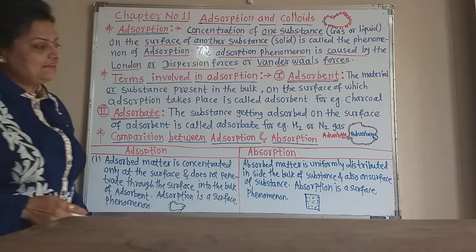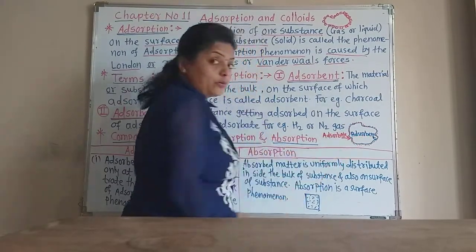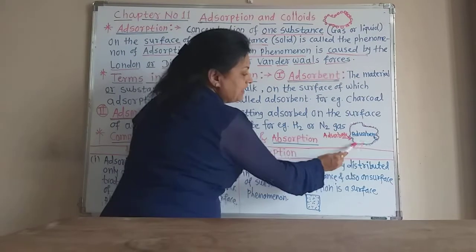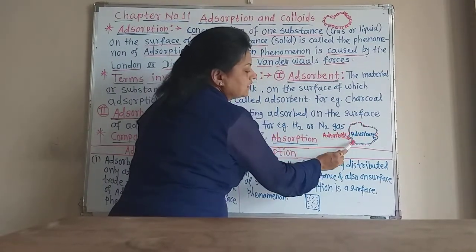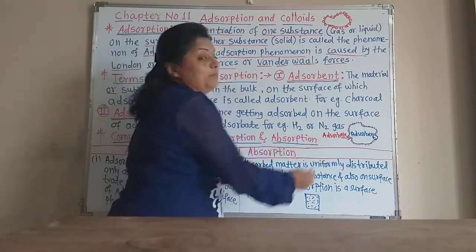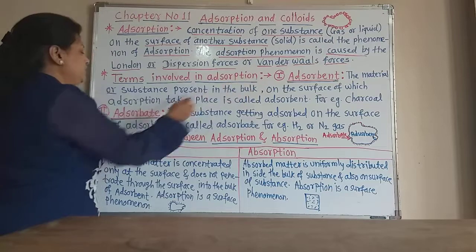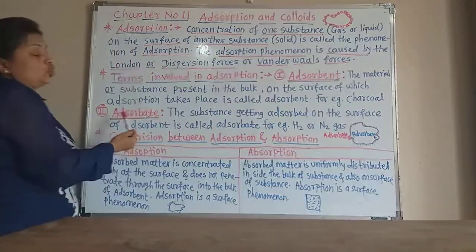So see here, this is the piece of charcoal, this is the adsorbent, and the particles which get concentrated or adsorbed on the surface of that charcoal are called the adsorbate. So there are two different terms, adsorbent and adsorbate.